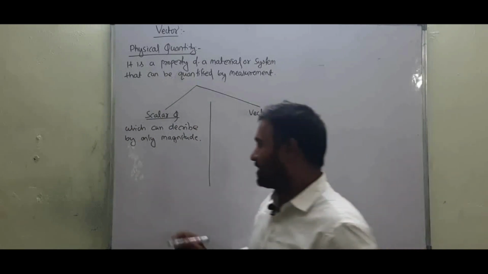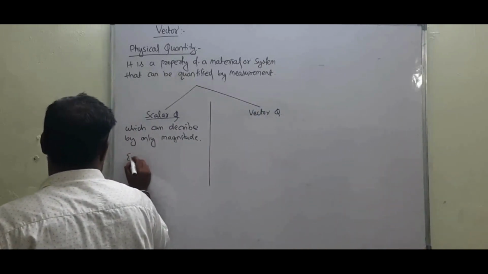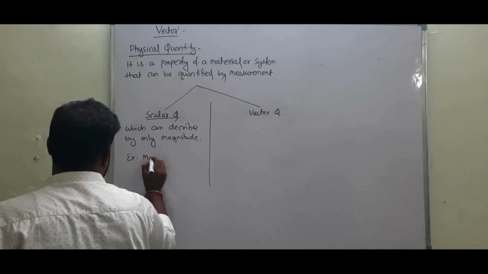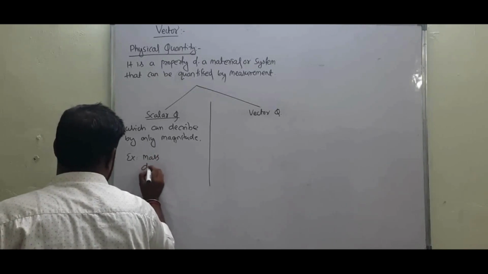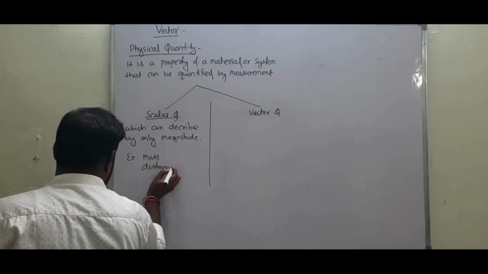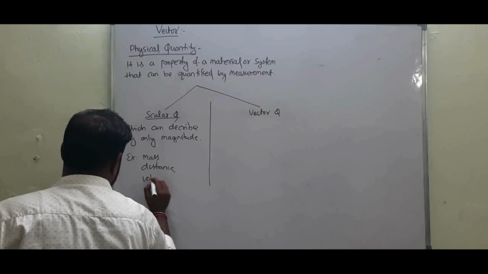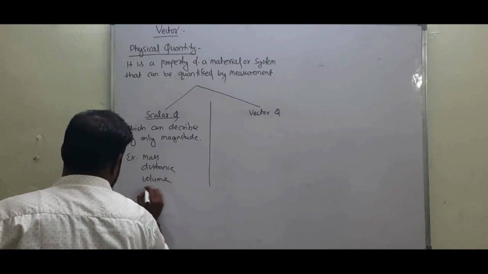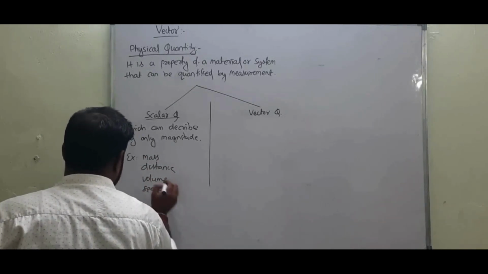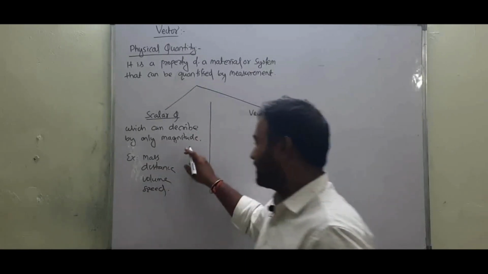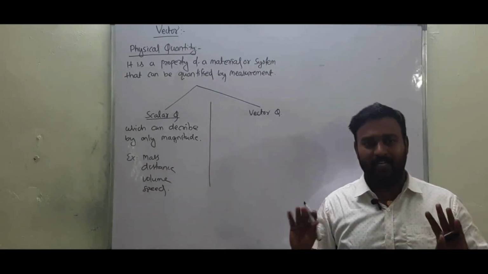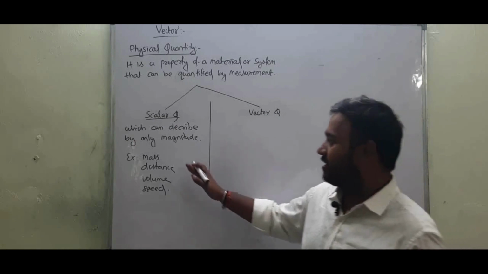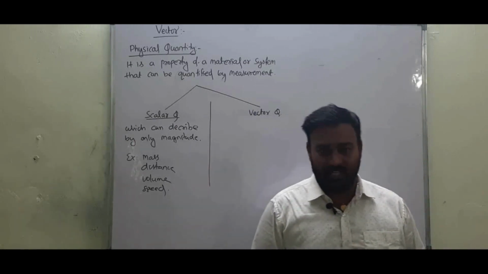Some examples of scalar quantity are mass, distance, volume, speed. For the description of these quantities only magnitude is required. That's why these quantities are known as scalar quantity.